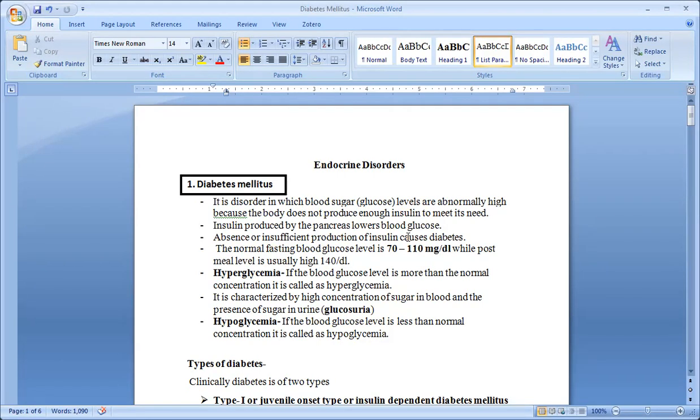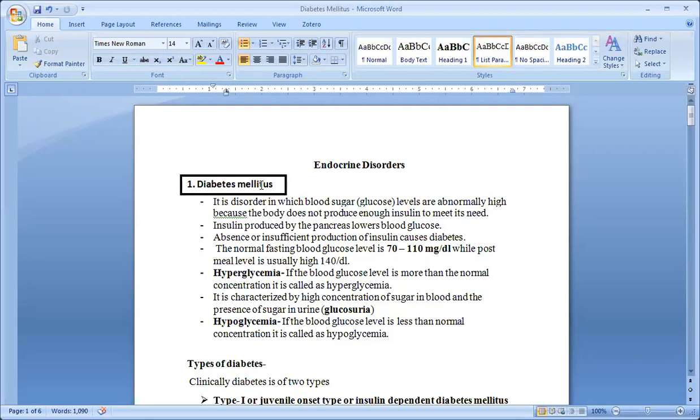So today we are going to see the endocrine. Which endocrine gland is involved here? Pancreas. Yes, very nice. So here we will study diabetes mellitus. Diabetes is the endocrine disorder of the beta cells of the islets of Langerhans of the pancreas.